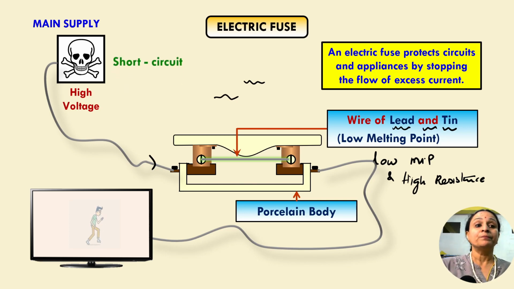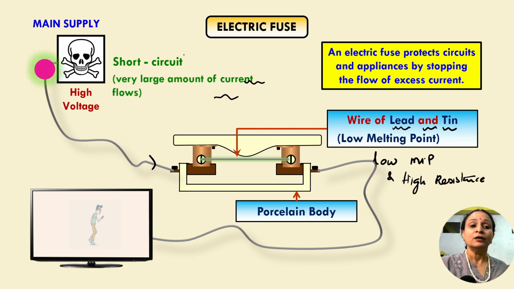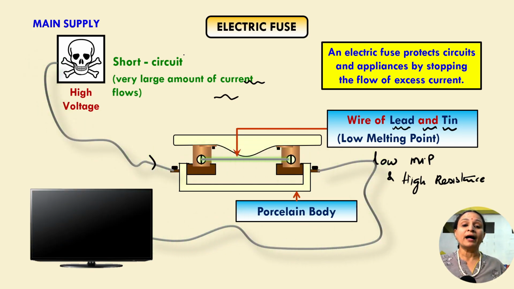Now, suppose there is a short circuit or some other reason, something wrong in the circuit, and a huge amount of current flows in the circuit. If it does not pass through the fuse coil, this TV will get destroyed. We don't want that to happen.